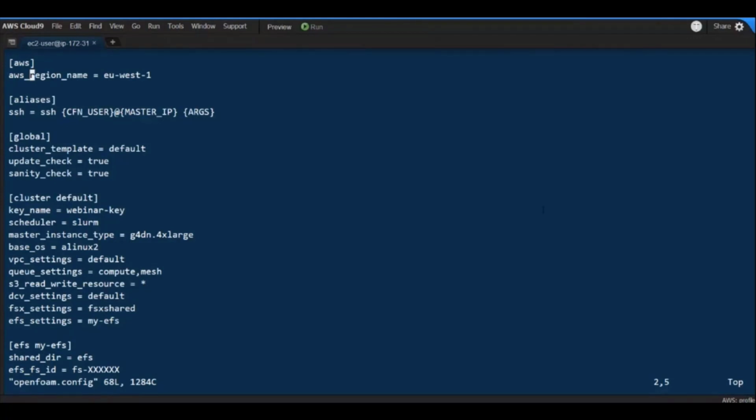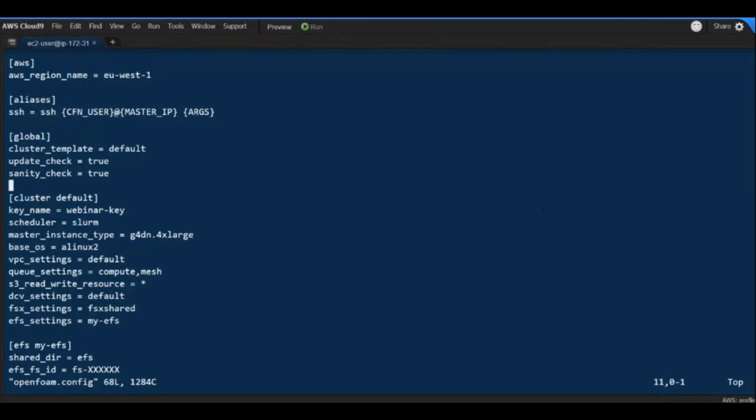So if you remember, the first thing we have selected is the AWS region. So you will find it here in this configuration file. If you want, you can edit it if you want to deploy the cluster on a different region. This is also very convenient. I mean, if your user base is distributed around the globe, you can easily copy this file, pass this file in an email, for example, and then each person can deploy their own cluster in the region that is closer to their user base. So you can select the region.